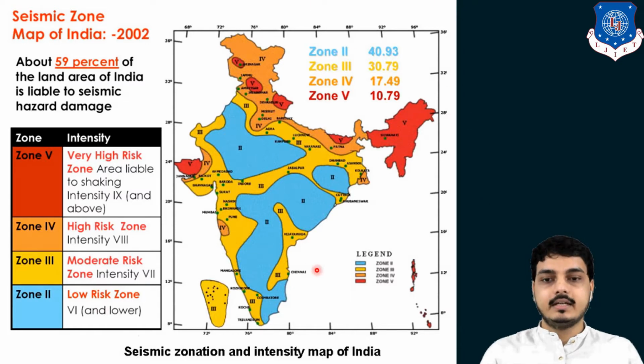So this will be learned in detail. As you can see over here, zone 2 is blue in color, so these are all zone 2. Zone 3 is yellow in color, so here is zone 3. Ahmedabad comes under zone 3. And as you know, Bhuj comes under zone 5, where the major disaster earthquake occurred in 2001. And zone 4 is this orange one.